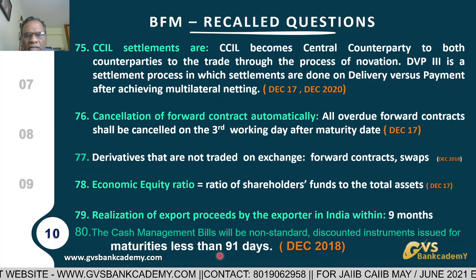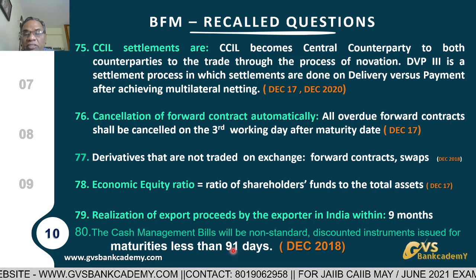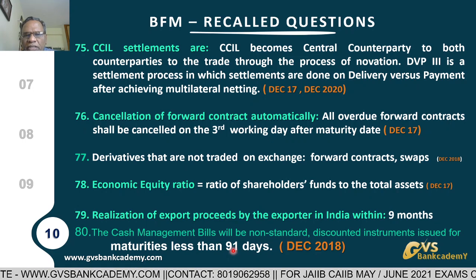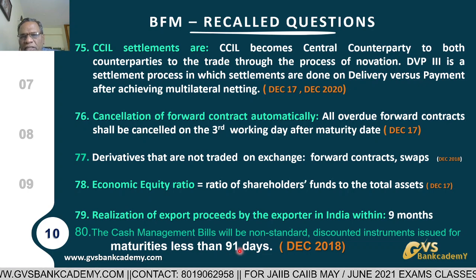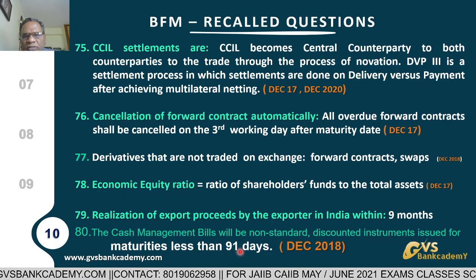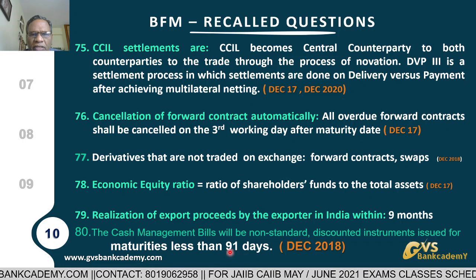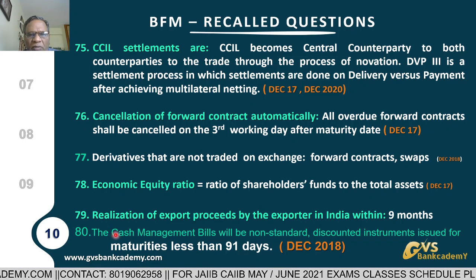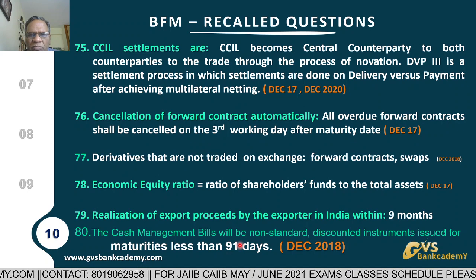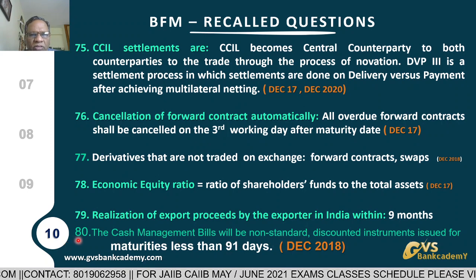Why less than 91? Because 91, 182 and 364 days are treasury bills. Anything 91 days and above has to go for treasury bill issue. So for anything less than 91 days, the RBI has the option to issue cash management bills on behalf of the Government of India. This is question number 80.